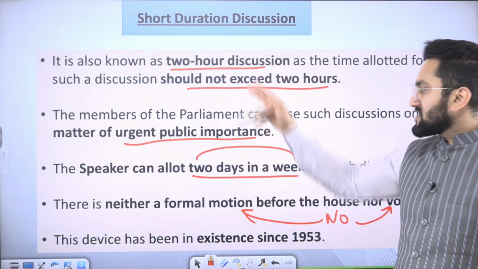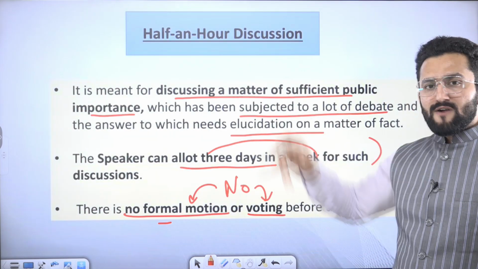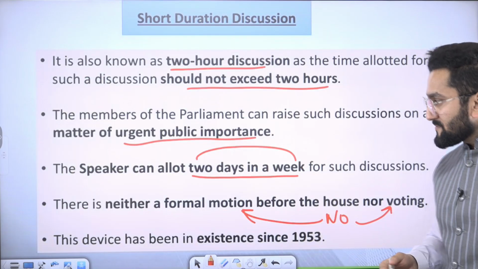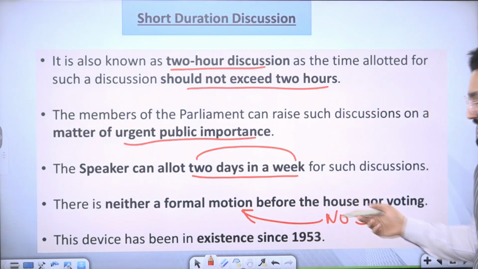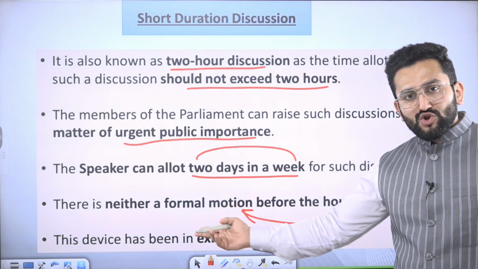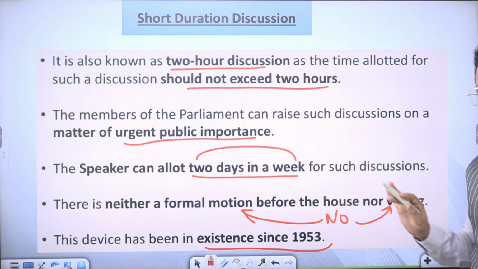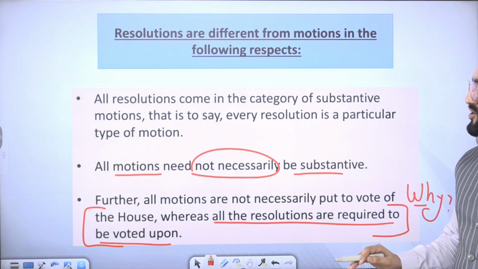Easily remember, 2-hour discussion, 2 days in a week. Half-hour discussion, the slot is half, so you can give more days, 3 days in a week. There is no formal motion, no voting can happen in this short duration motion. Existence since 1953. The date is not important.